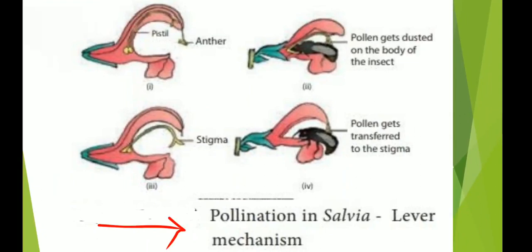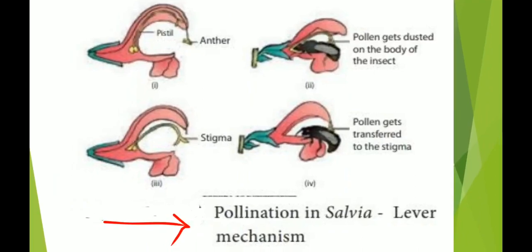As you know, a lever is a simple tool where, when we apply force, the second part works accordingly. And here the force is applied onto the anther, or the stamen part, so that the pollen grains get discharged, and a similar thing happens to the stigma.